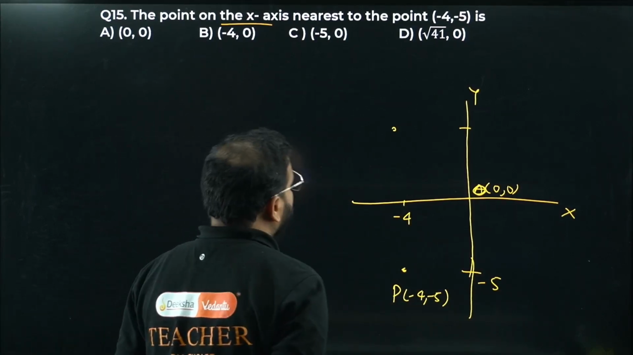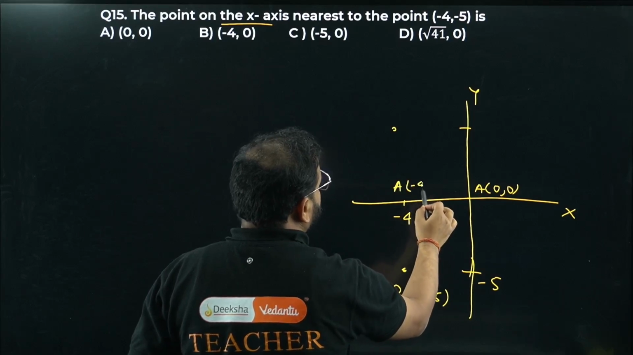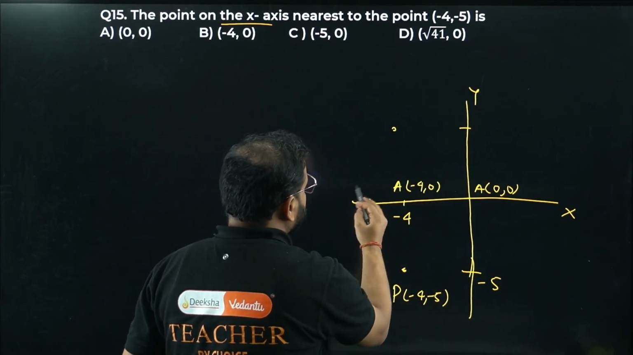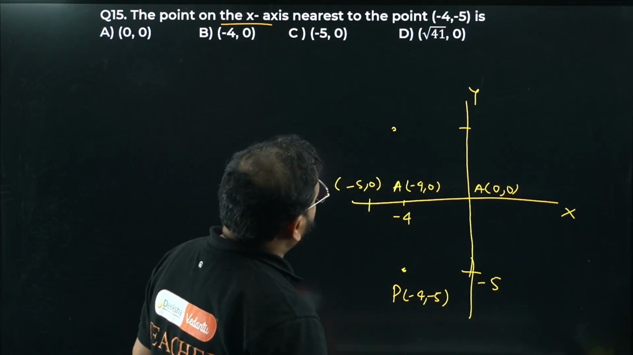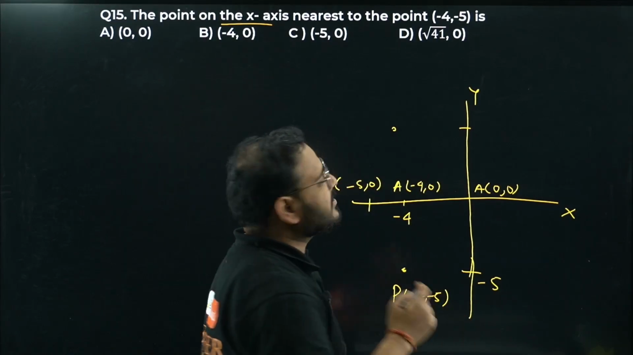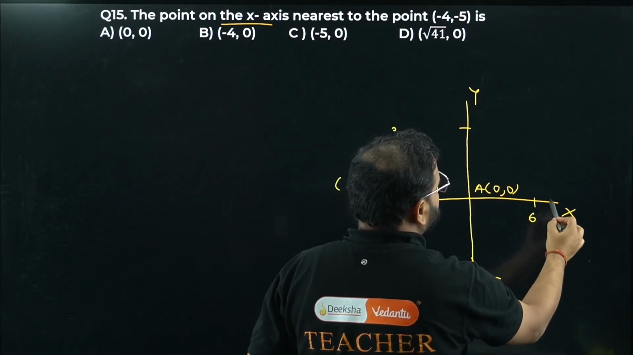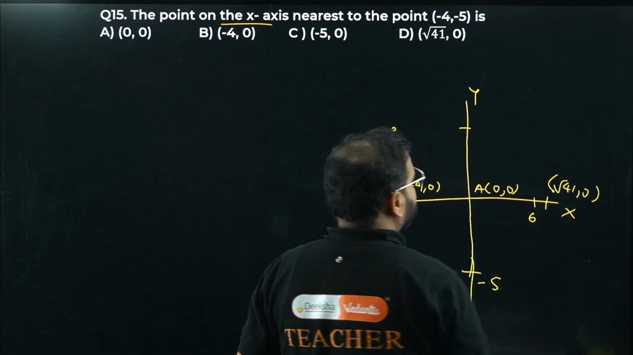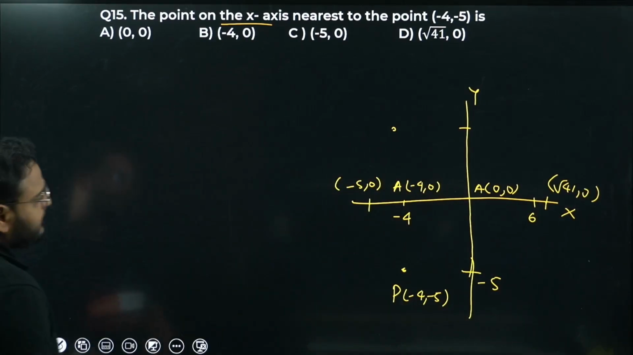Second point is -4, 0. This is the point A, -4, 0. Other point is minus 5 comma 0, somewhere over here. Other point is root 41 comma 0, right? Positive side. So root 41 will be more than 6, right? So somewhere over here. This is 6, no? So after this 6 point, somewhere will be root 41 comma 0. Which is the nearest? Means the line joining should be smallest.